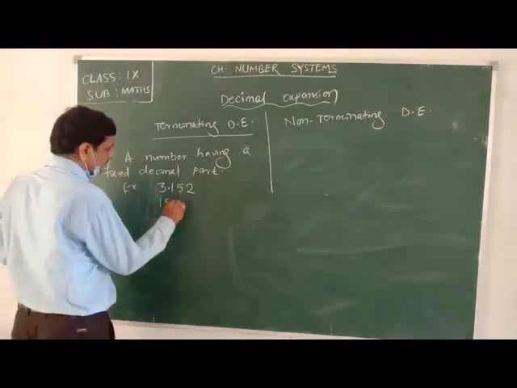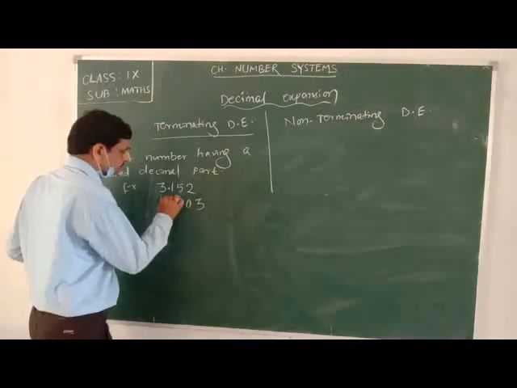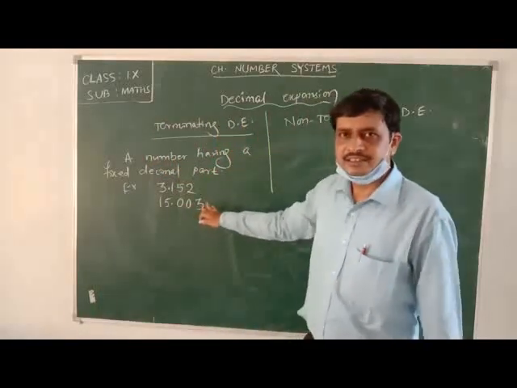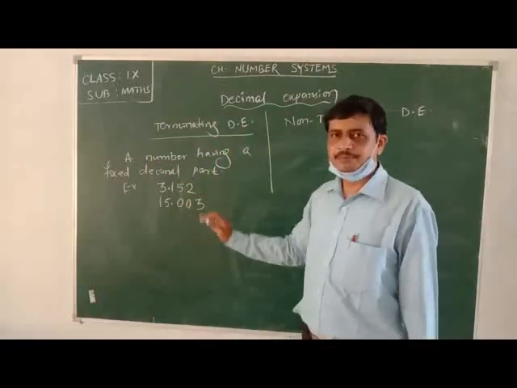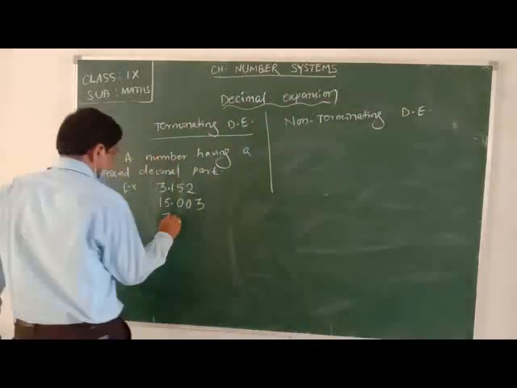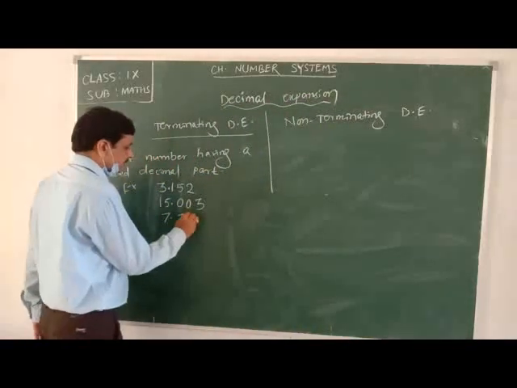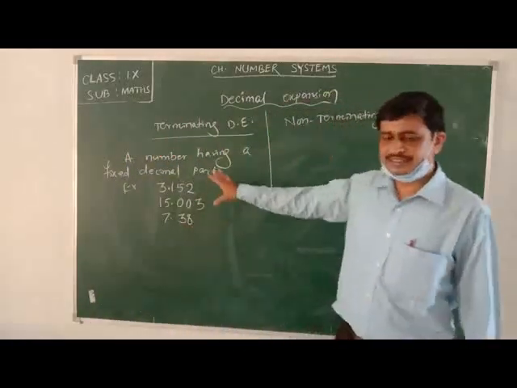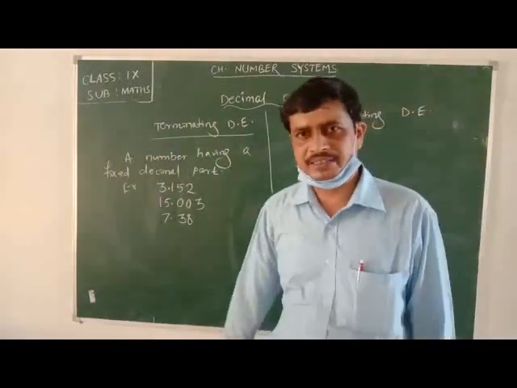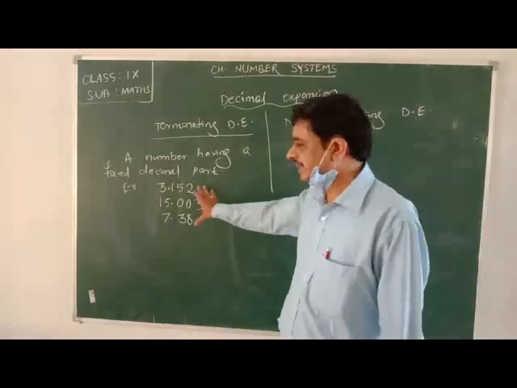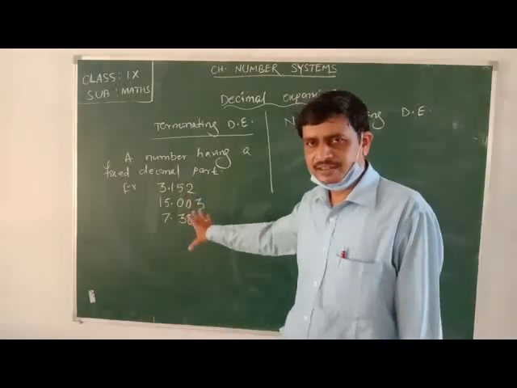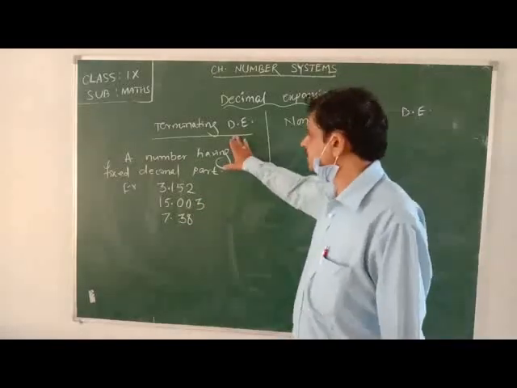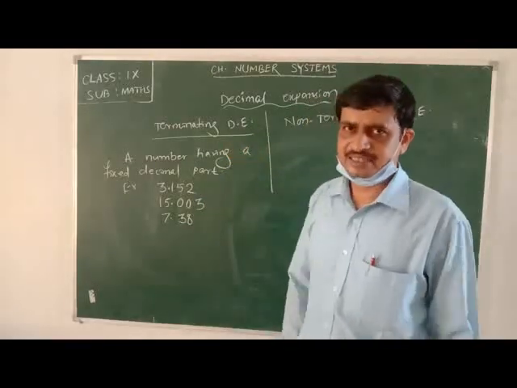Right? 15.003. Here, this number also ends after three places. 7.38. This number ends after two places. Since all these numbers end after a fixed number of places, these numbers are said to be terminating decimal expansions or terminating numbers.